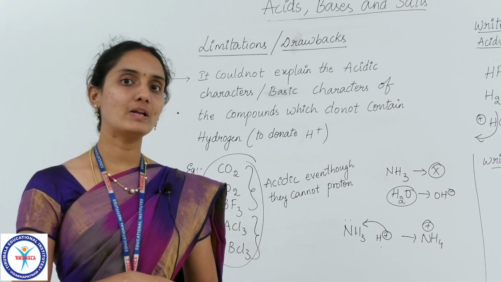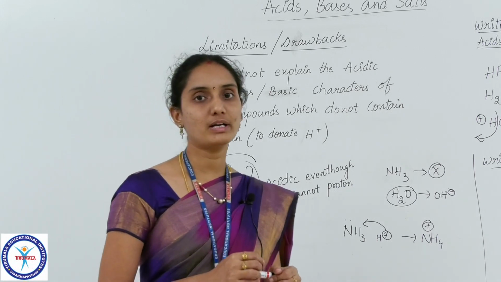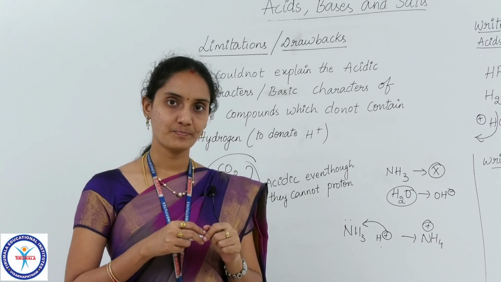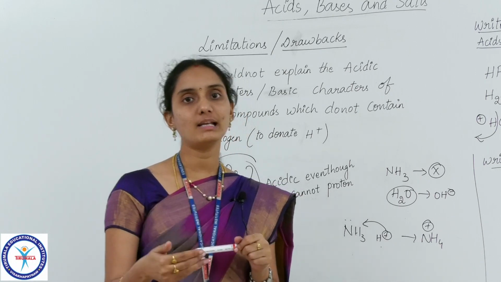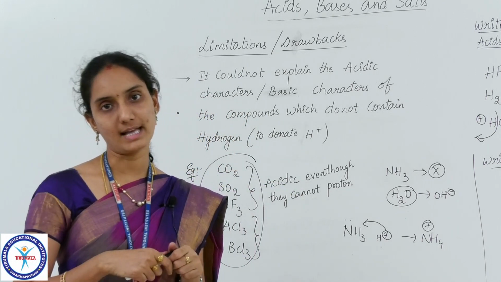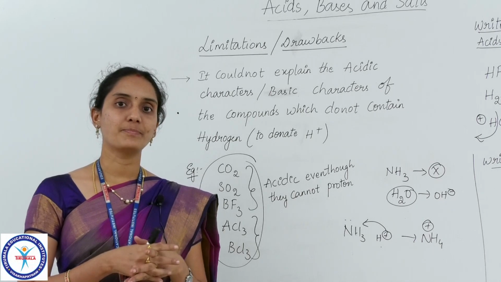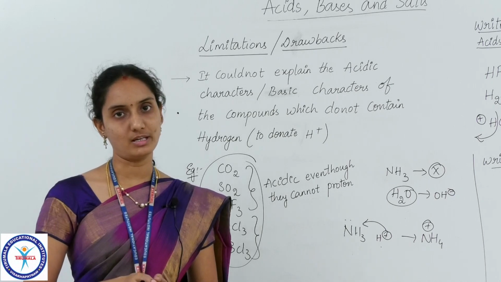So we have another theory of acids and bases, the most important theory, which was given by the scientist Lewis. The third important theory that we are going to deal with in the further sessions is Lewis acid base theory, which recovered almost all the limitations of Arrhenius theory and Bronsted theory as well.